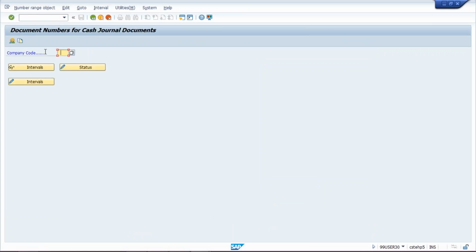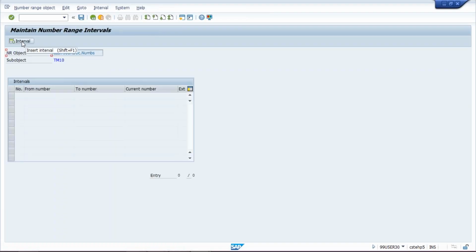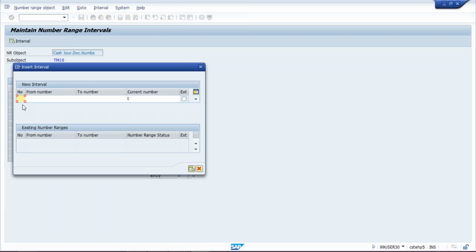Press enter and give your company code TM10. Click on change interval. Click on insert interval and give 01 from, let's suppose I'm going to give 5000, any number range you can give, guys.